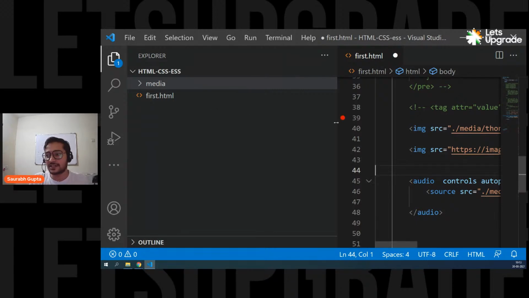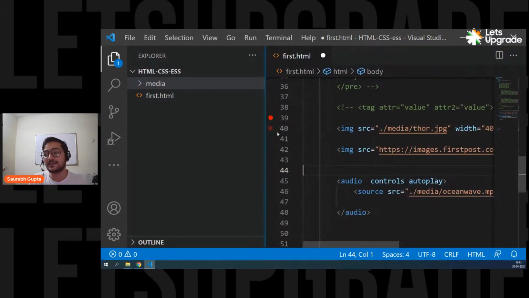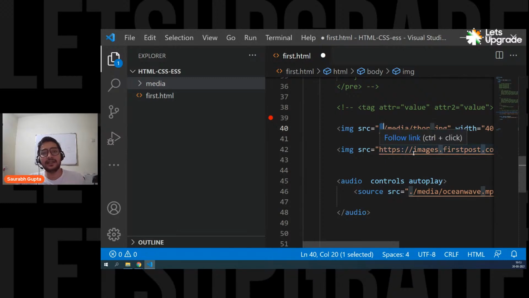So inside first.html, I'm writing dot slash. First.html understands that I'm trying to access anything inside the same folder. So I get the media, and then slash will simply move you ahead, like media slash means I'm inside media. If I have one more folder, write that name, slash, and go in that. So slash will simply move you into the folder that you want to go.